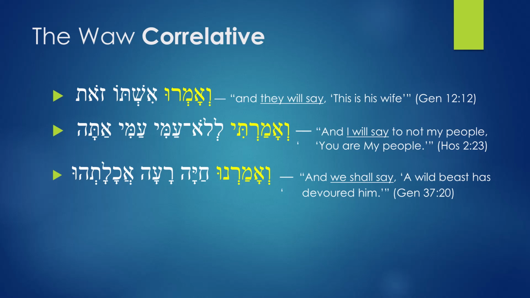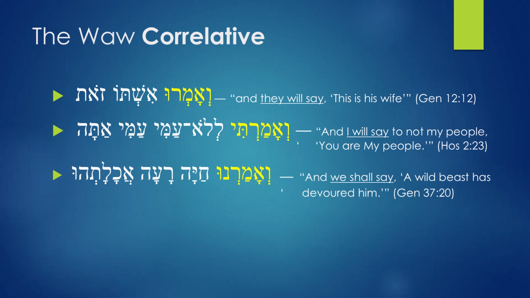And in Biblical Hebrew, when you're referring to future events, Biblical Hebrew is going to use the perfect verb in describing a future action. And this is called Waw correlative. So where amarti, instead of being "I said," becomes "and I will say" to not my people, you are my people. Remember, lelo: lo means not, ami means my people. So, lelo ami, to not my people. Ami ata, my people, you are. You are my people. And so amarti is going to be "I will say."